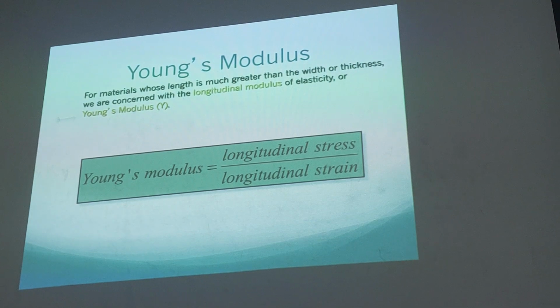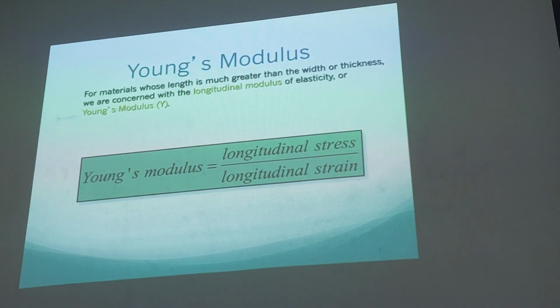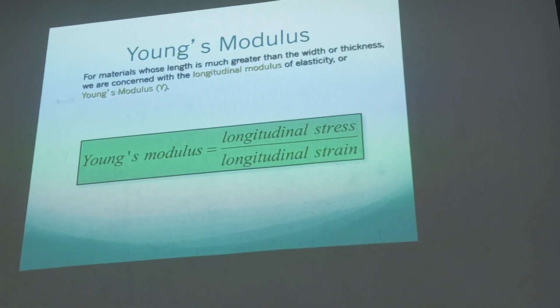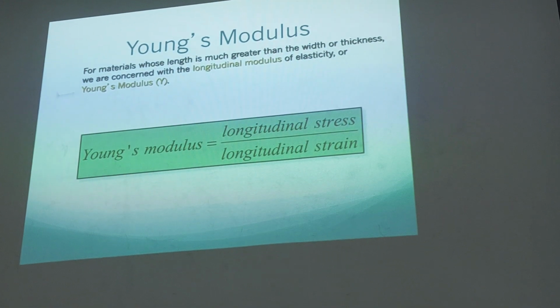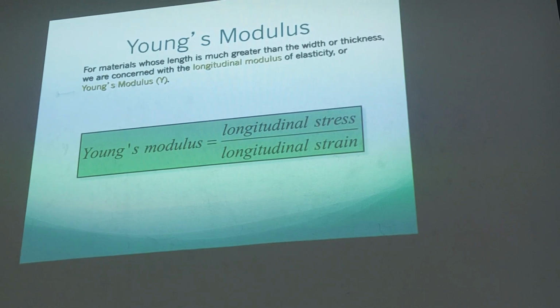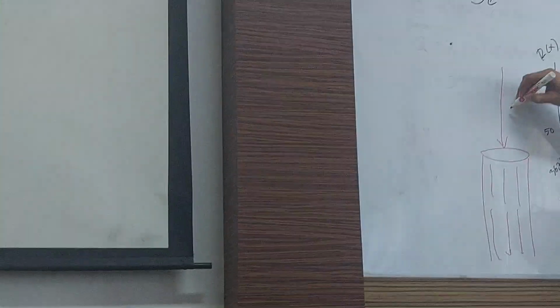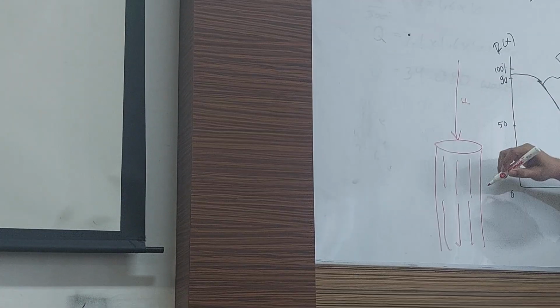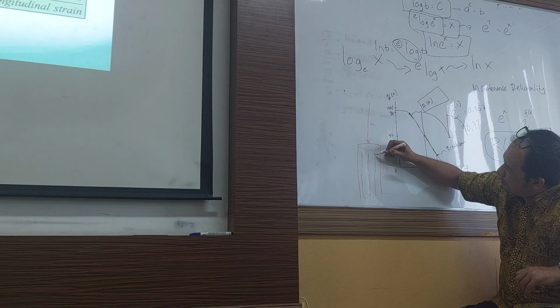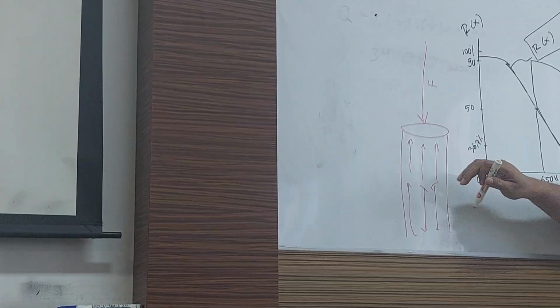So if this rod is actually a lot of segments of F. If you apply an F like this, you'll have traction, remember?